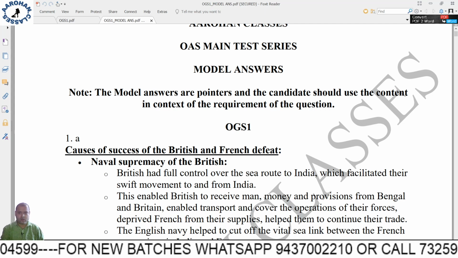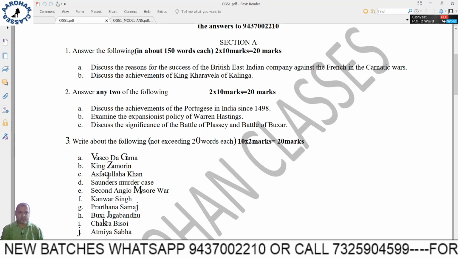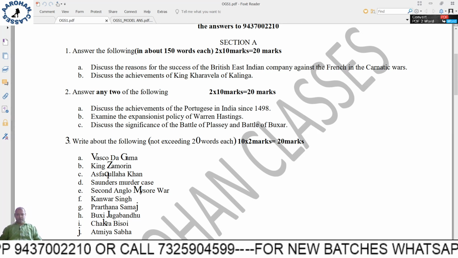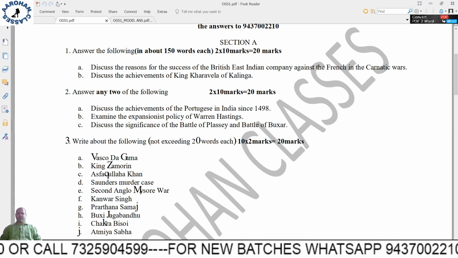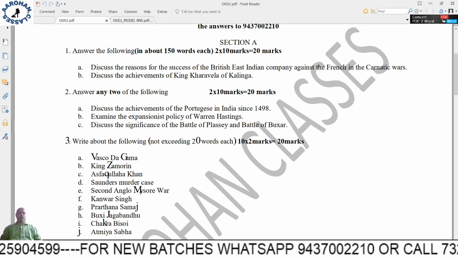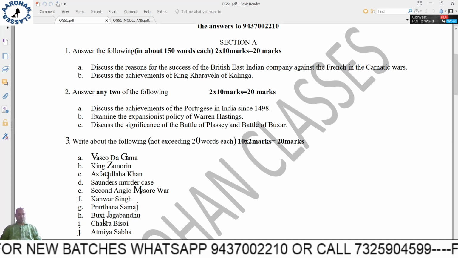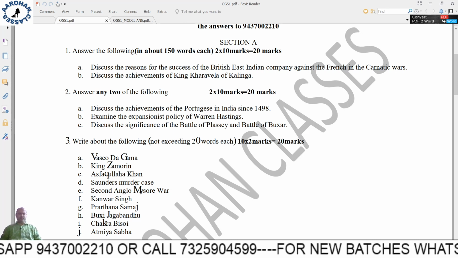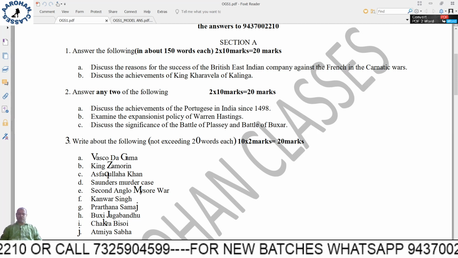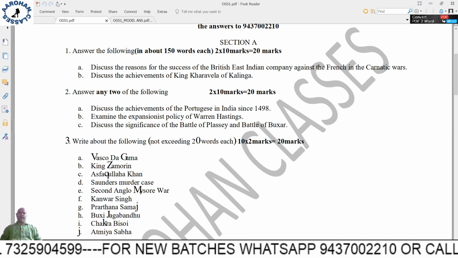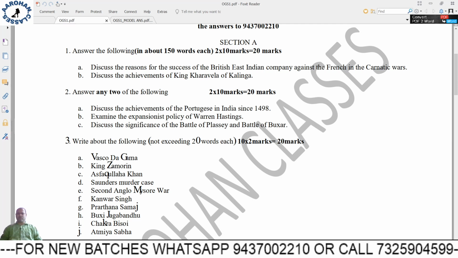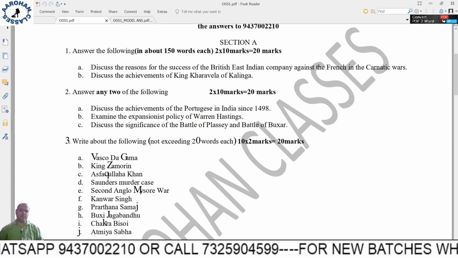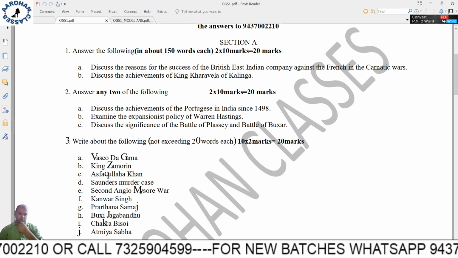Let us start with question number 1. These are 10-mark questions, and you have to give 6 minutes. Generally you will get a maximum of 10-mark questions. If you have a 15-mark question, then you can give 9 minutes. If you have a 5-mark question, then you have to give 3 minutes, and if you have a 2-mark question, then just around a minute, 1 or 2 lines you have to write.